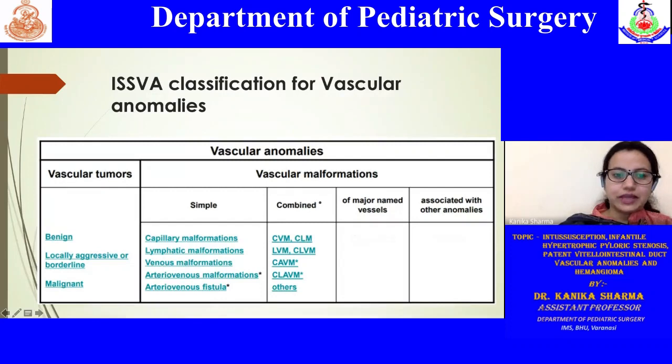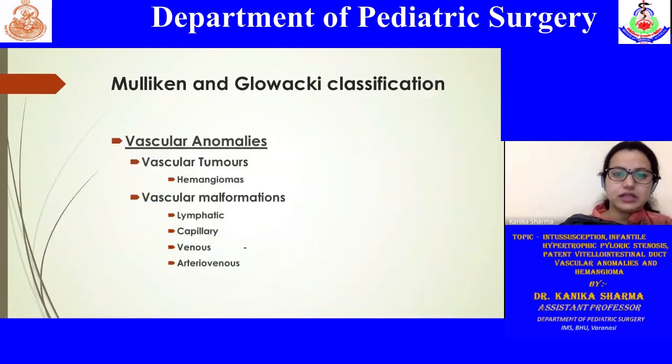So I will not go into detail, but yes, coming back to the basics that you should keep in mind: vascular tumor and vascular malformation are two different entities, and they are part of vascular anomalies.